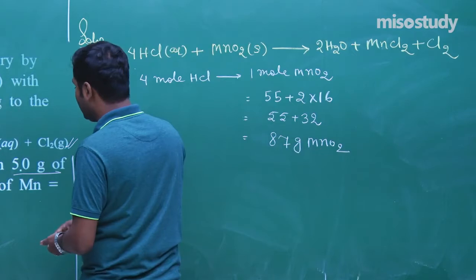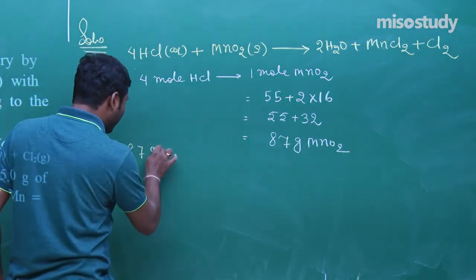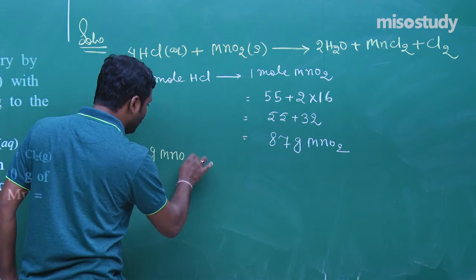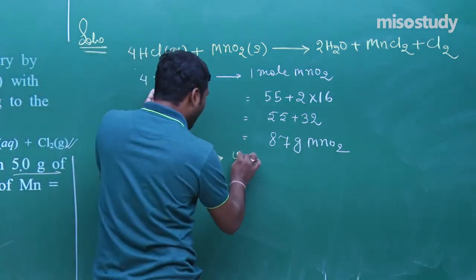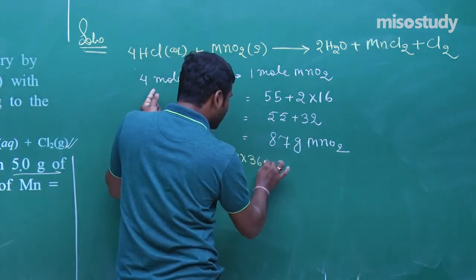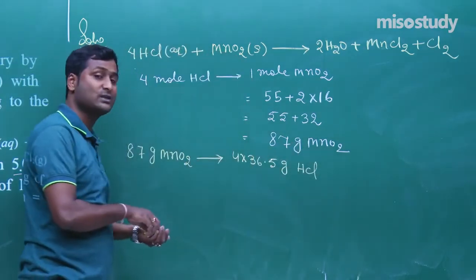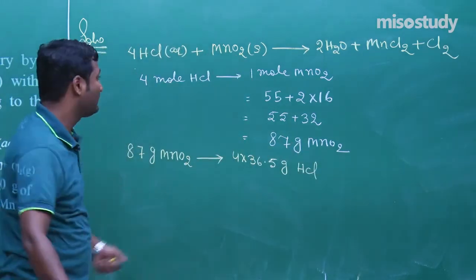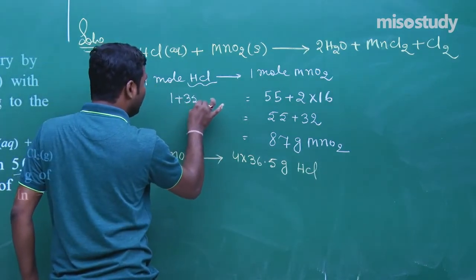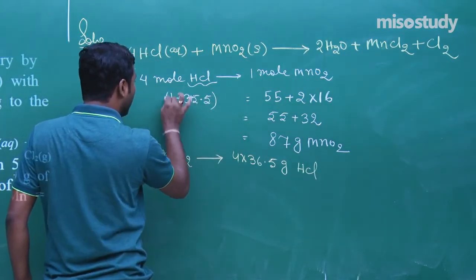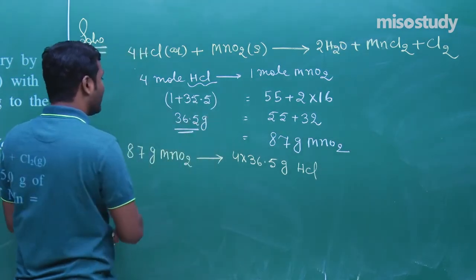Now in the question given here, 55 gram. Now very simple, 87 gram MnO2 requires 4 mole, that is 4 into 36.5 gram HCl. From where does this 36.5 gram come? It is very simple. HCl is 1 plus 35.5, this is the molar mass, equal to 36.5 gram. Clear?